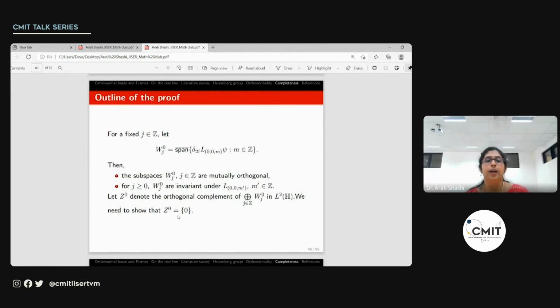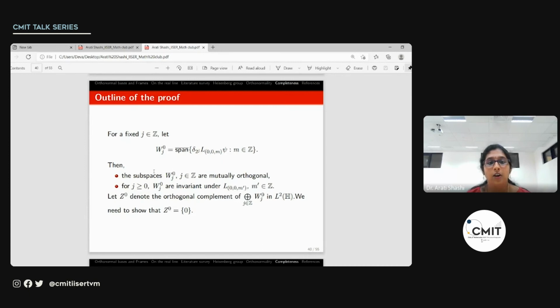So for the proof, we first fix j and consider this space W_j^0, which is defined in this manner. So we fix j, we vary all the m, that is, the translates are varying. We take the span and the closure, and that is W_j^0. Now, since this collection is orthonormal, we notice that these spaces W_j^0 for all those integers j are mutually orthogonal.